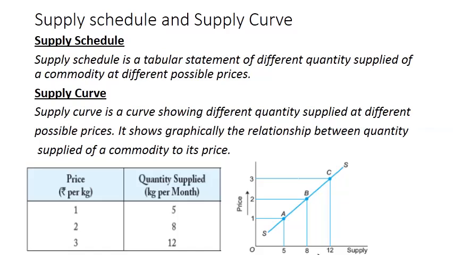So you can see here points A, B and C on the supply curve. This shows quantity supplied 5 units at price 1, 8 units at B, at price 2, and at point C 12 units at price 3. So this is the curve which shows different quantity supplied at different possible prices. And we can see it also shows the relationship between quantity supplied of a commodity and its price.